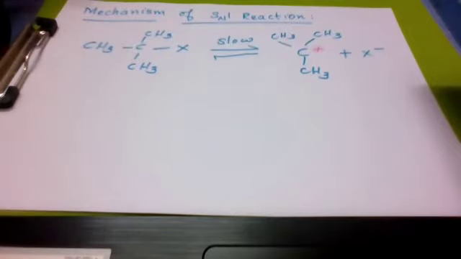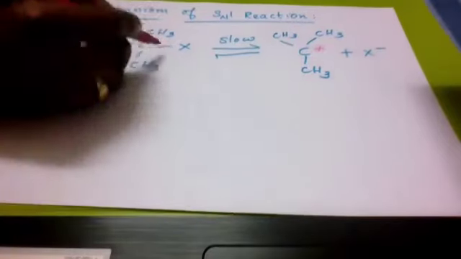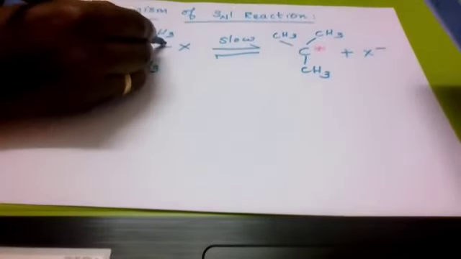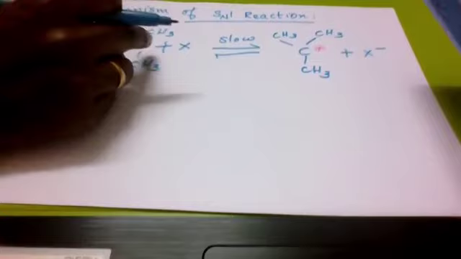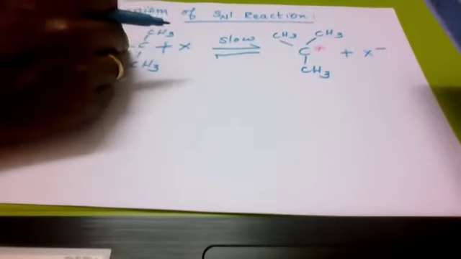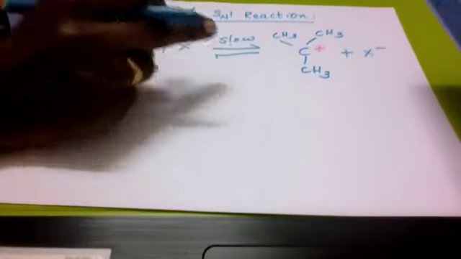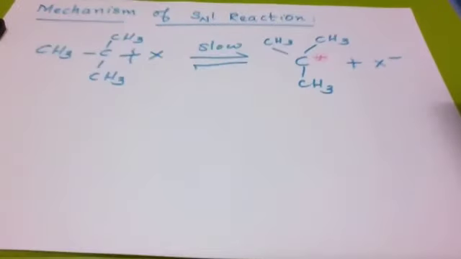The cleavage is taking place here, to form a carbocation, and the halide ion will leave out.